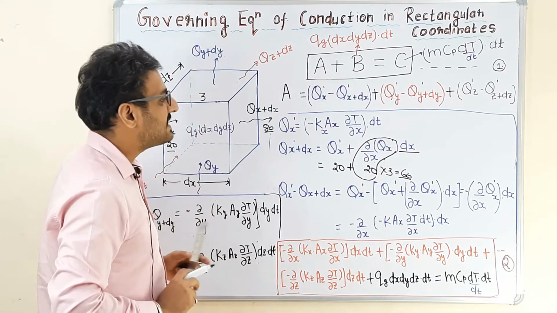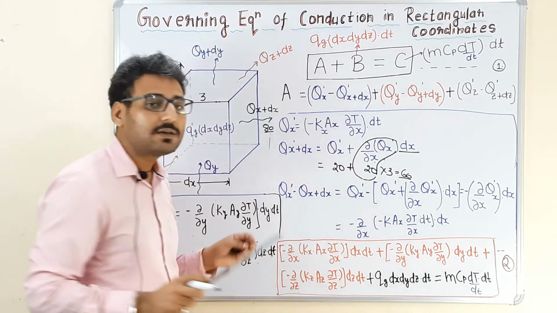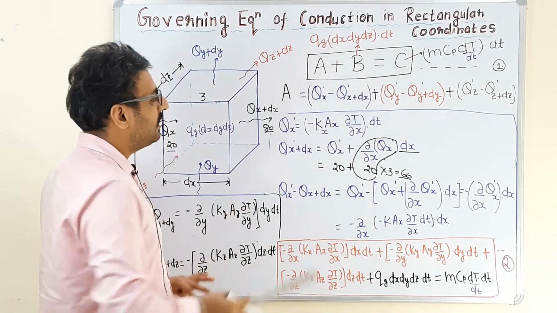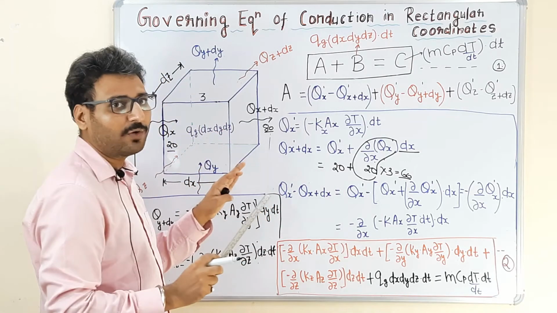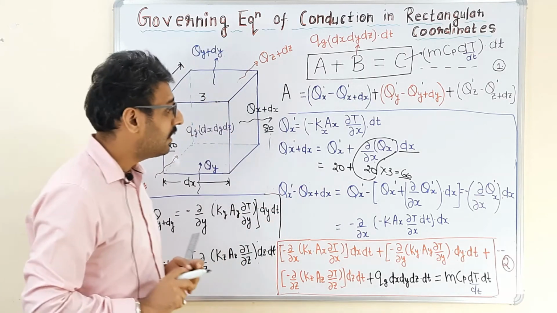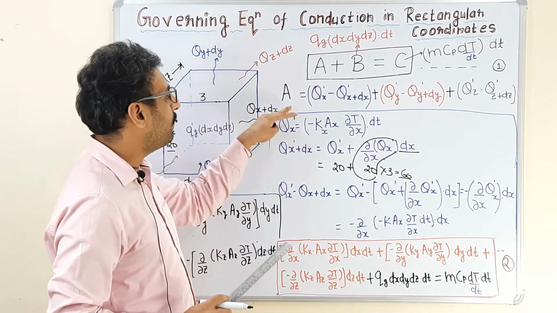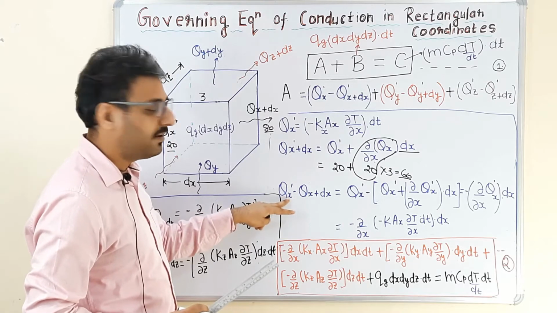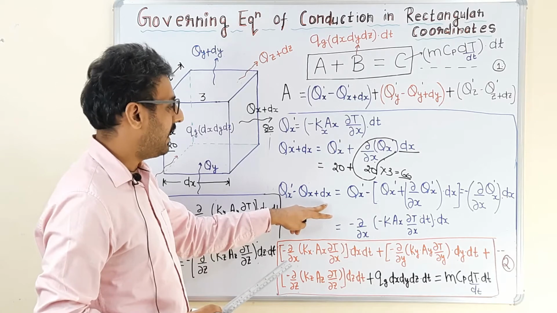So in this formula, del qx upon del x shows the rate of change of any parameter. In this way we have determined the total amount of heat leaving the control volume from the right face. Now the heat accumulated in the x direction is given as the subtraction of the heat entering the control volume in the x direction and the heat leaving the control volume in the x direction.